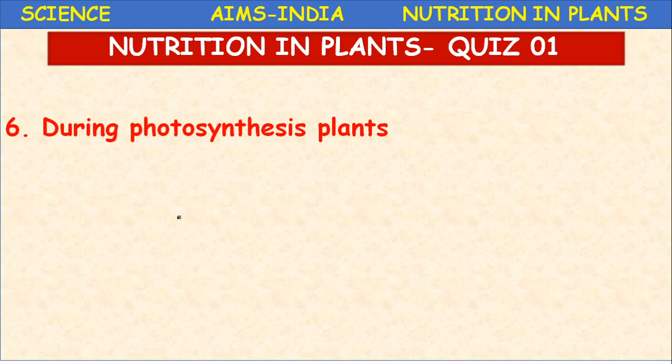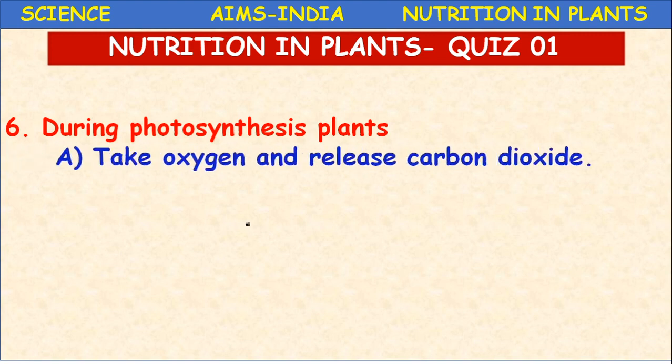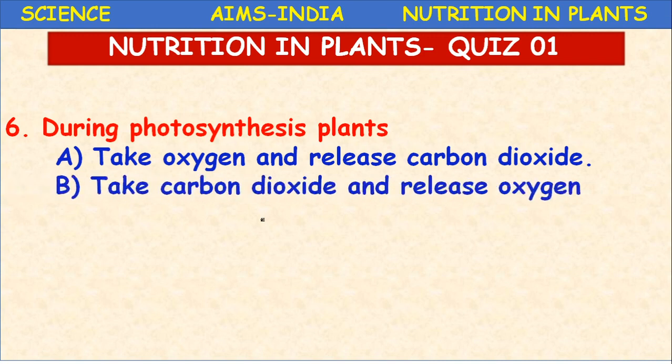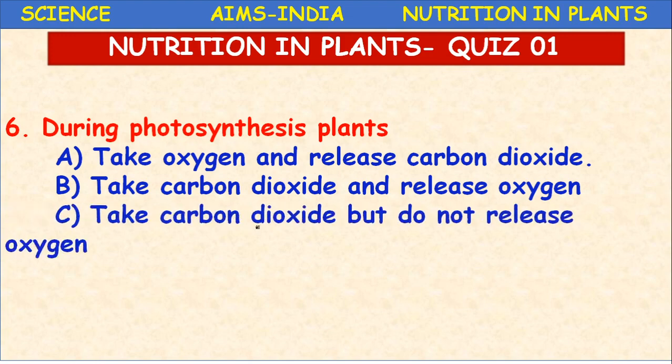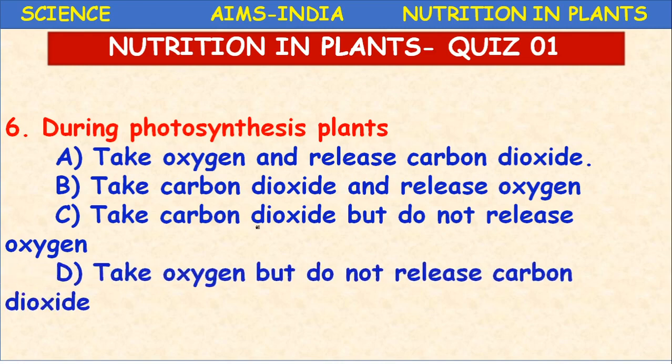Next question, during photosynthesis plants, what happens in the plants? They take oxygen and release carbon dioxide. They take carbon dioxide and release oxygen. They take carbon dioxide but do not release oxygen, or they take oxygen but do not release carbon dioxide. Read the question carefully. During photosynthesis, what do plants do?